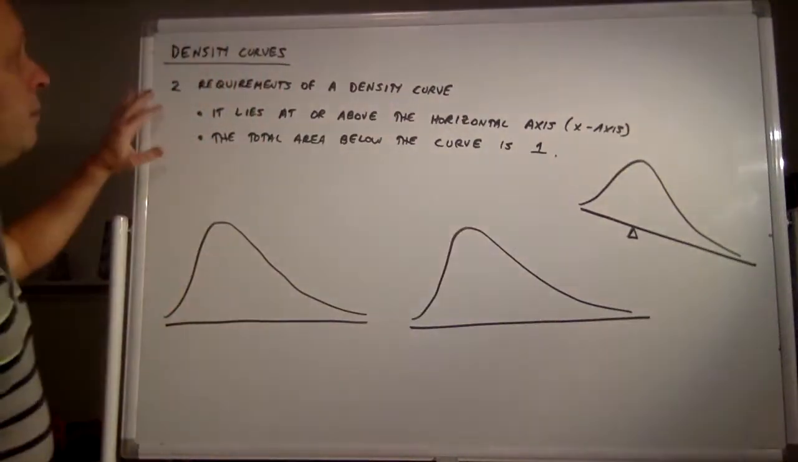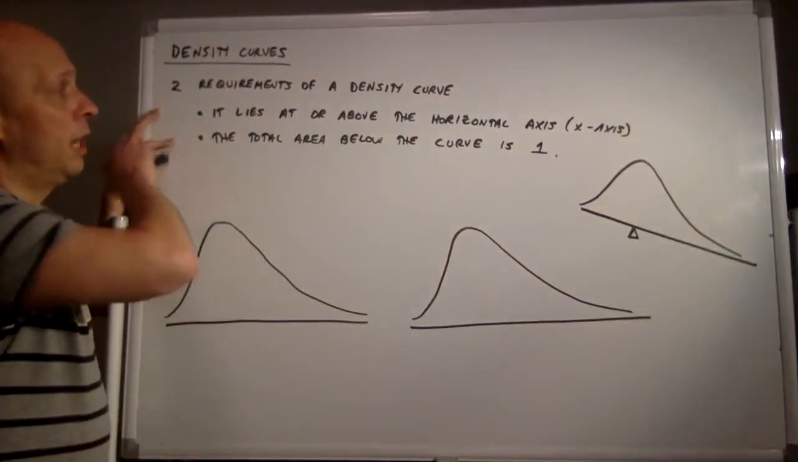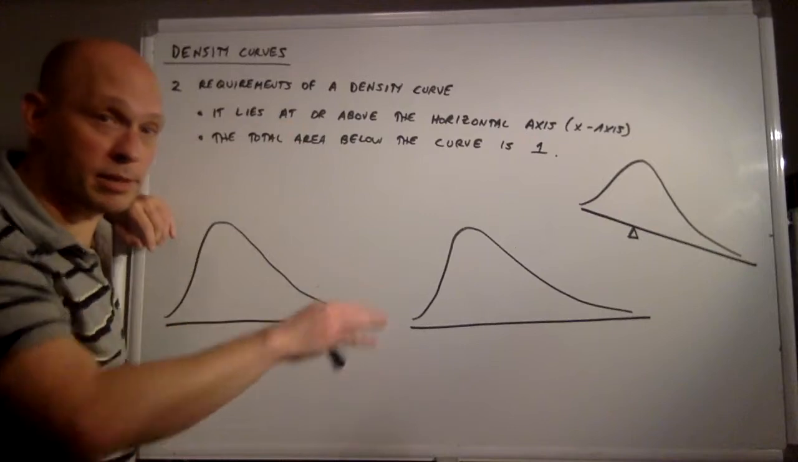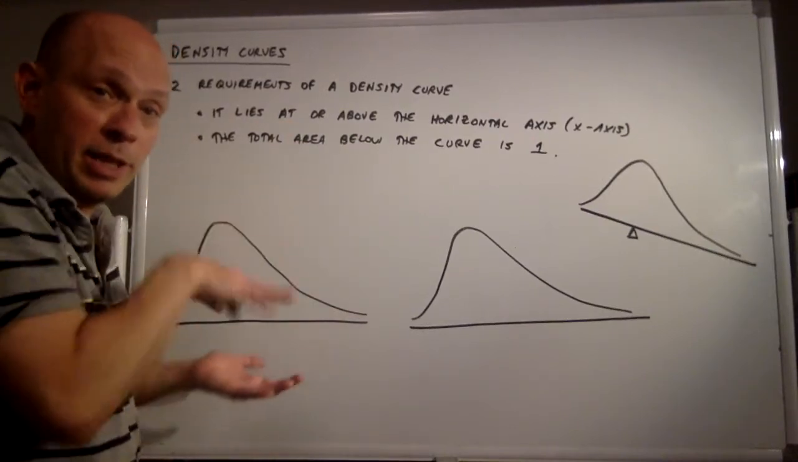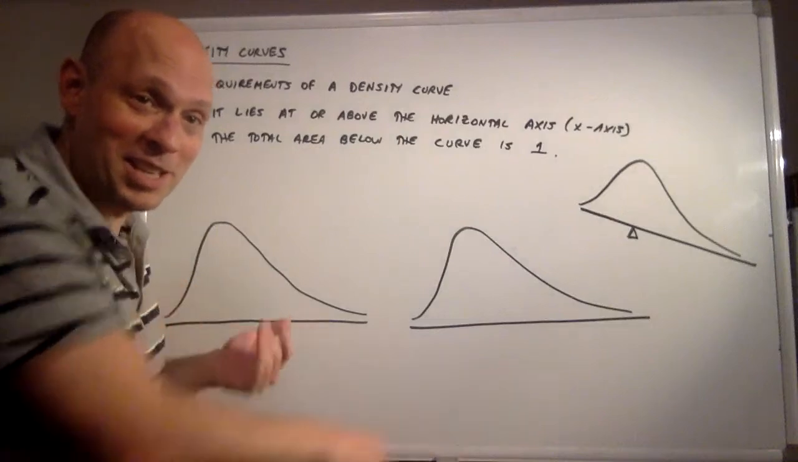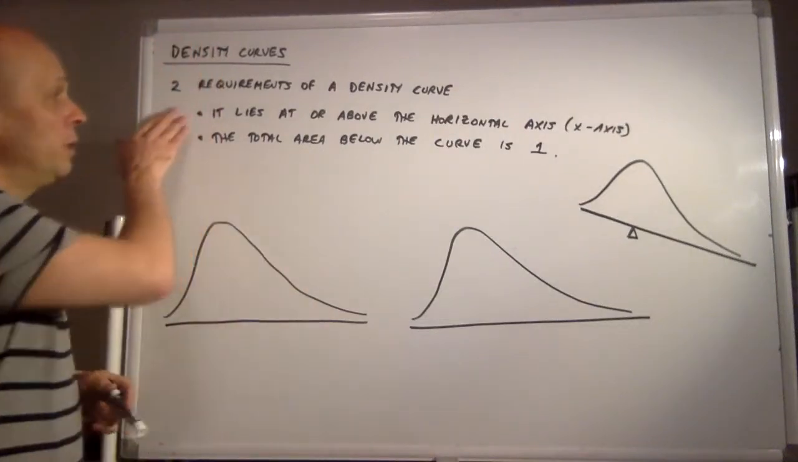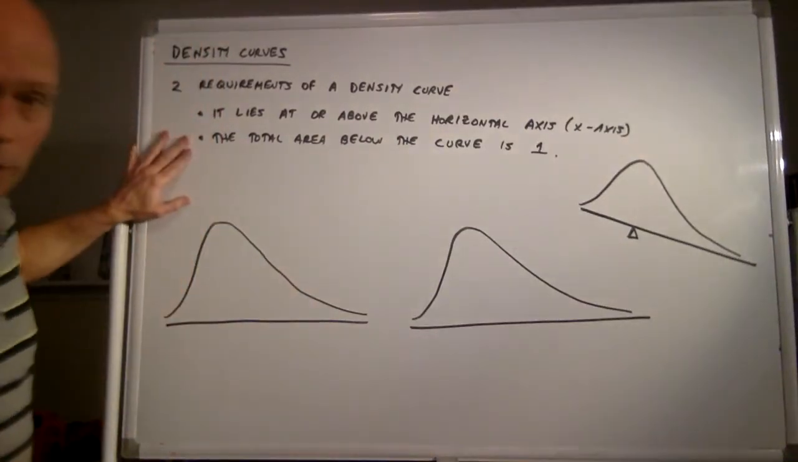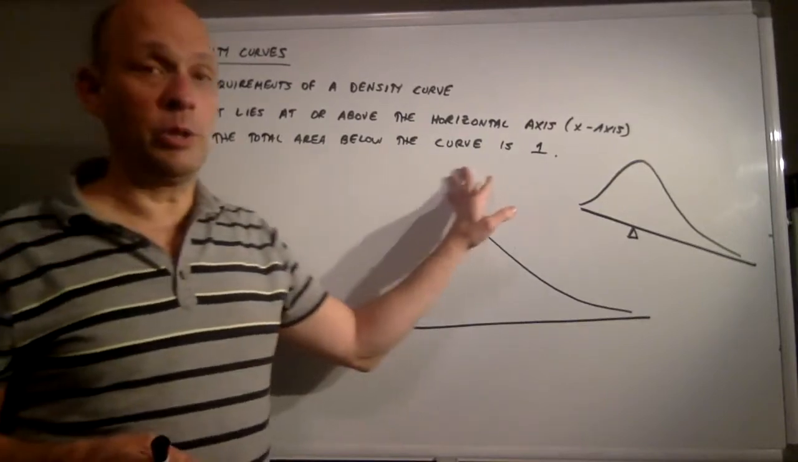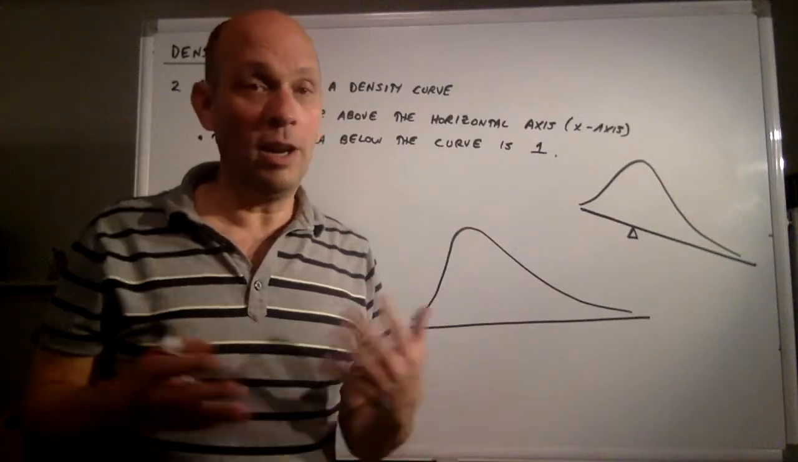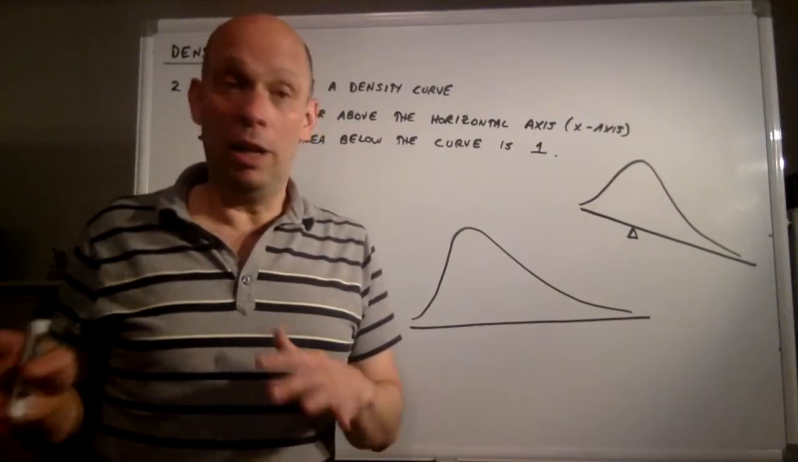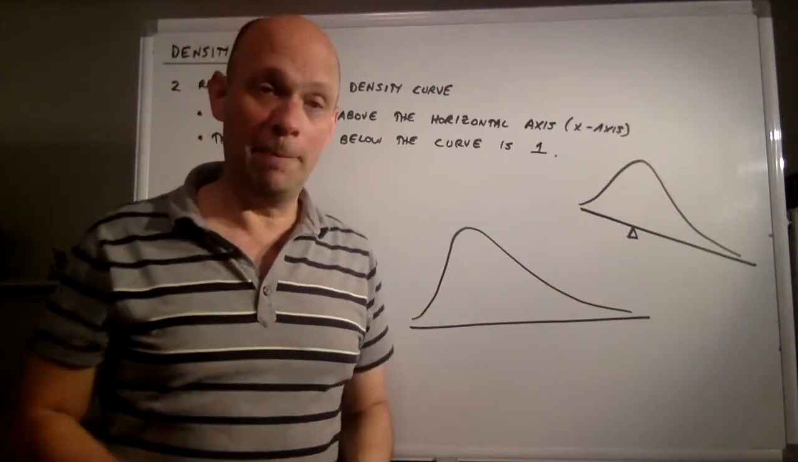And the two requirements of a density curve are, one, it lies at or above the horizontal axis, the x-axis, which makes sense. If you picture a relative frequency histogram, it's never going to dip below the x-axis, right? So that's one requirement. But the other one, the more important one, I think, is that the total area below the curve is always going to be 1 because it captures 100% of your data. In our example, 100% of the quarterbacks, right?